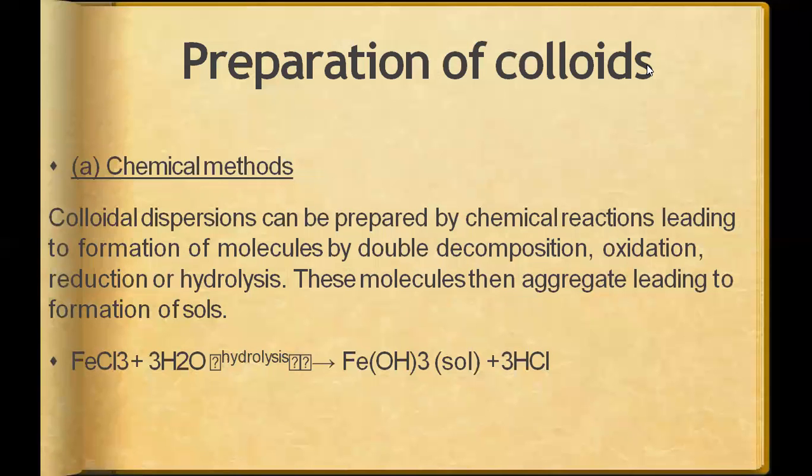First is the chemical method. Chemical methods are also there through which we can make the colloidal solution. So a colloidal dispersion can be prepared by chemical reaction leading to the formation of molecules by double decomposition, oxidation and reduction, or hydrolysis. These molecules then aggregate leading to the formation of a sol. What is a sol? It's the solution.